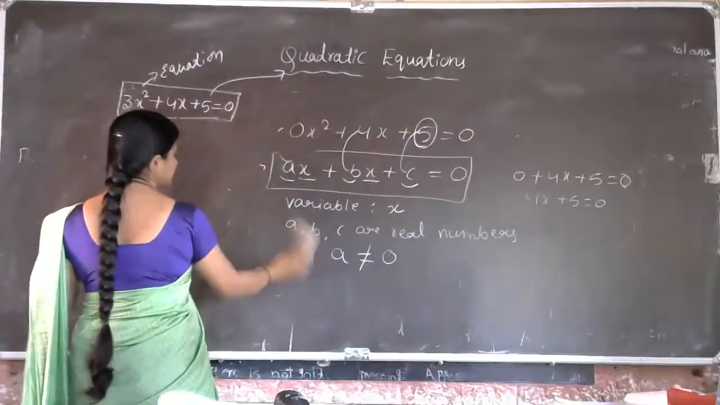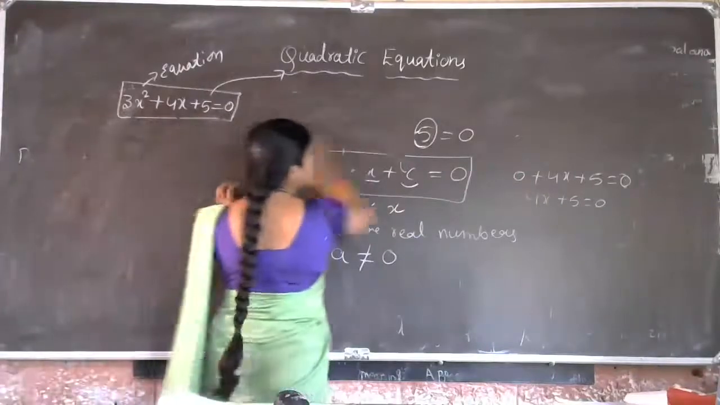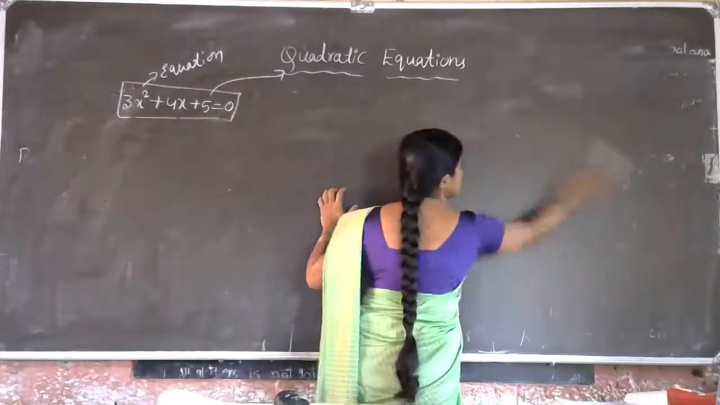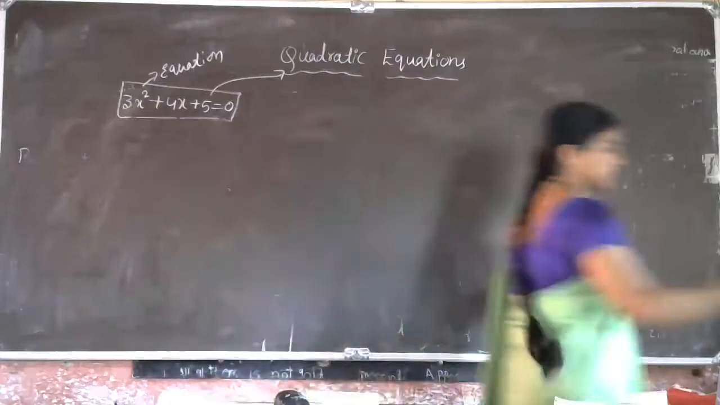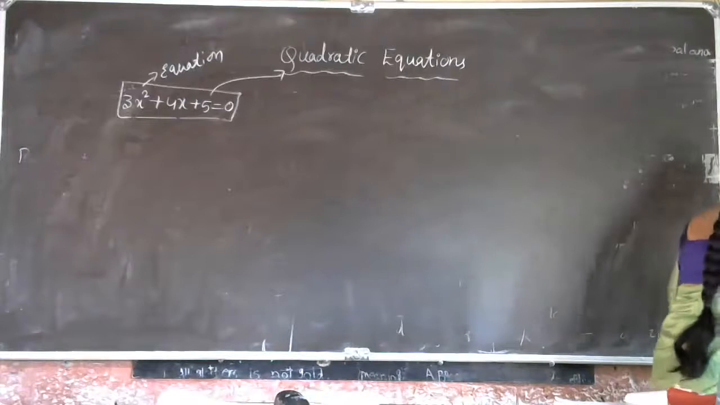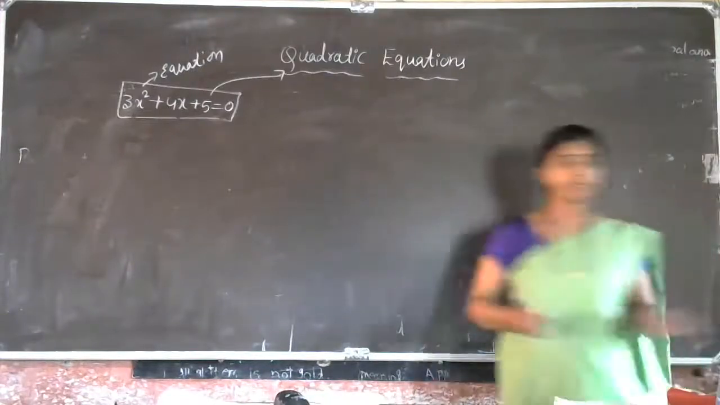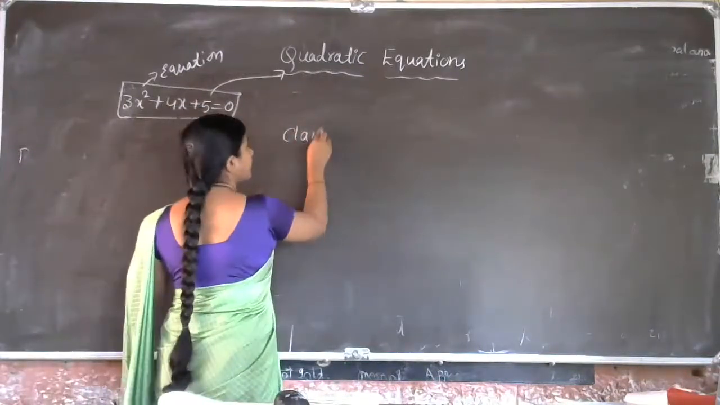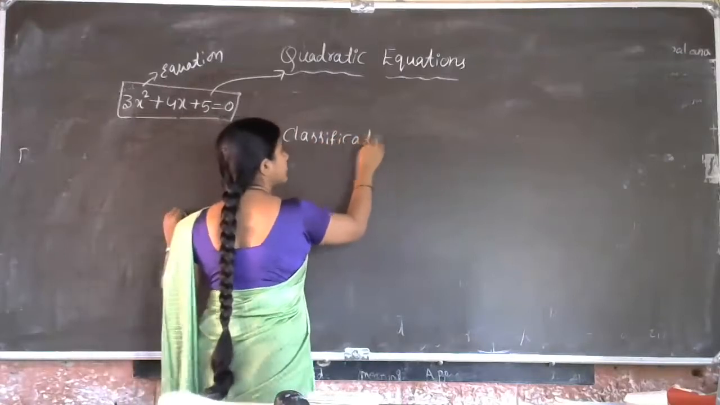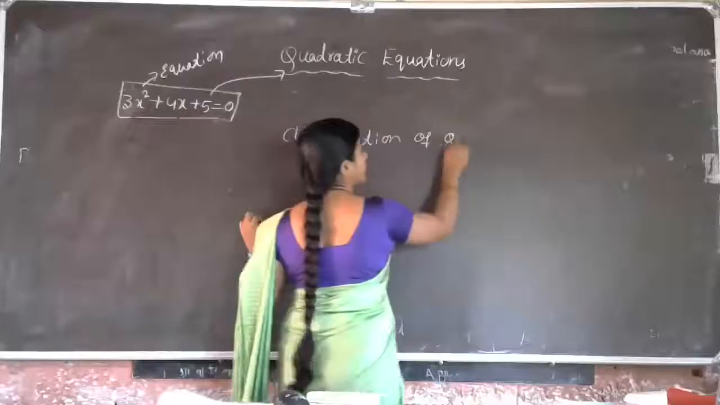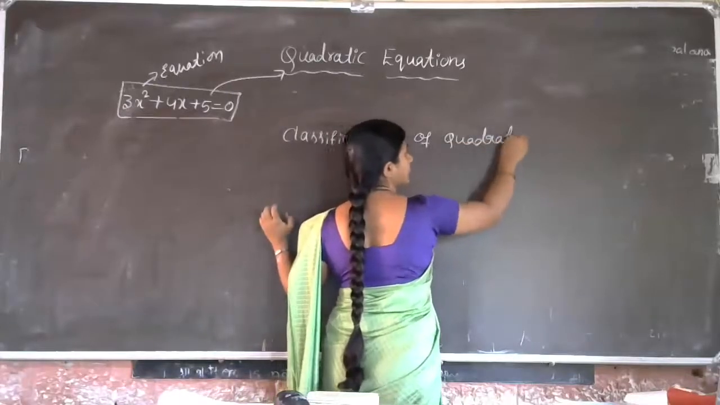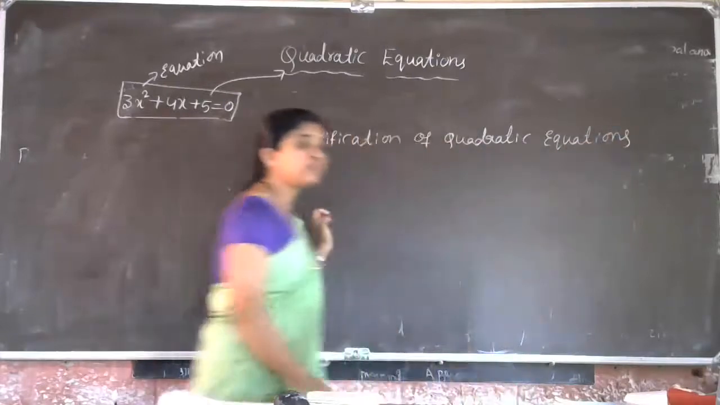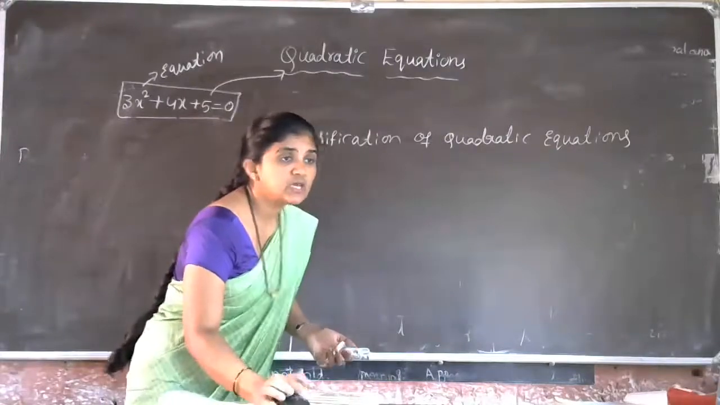Now we have to discuss the classification of quadratic equations. What classification can we observe? Just now we discussed one small concept actually. I am going to connect our new topic with that small concept only. See here, classification of quadratic equations.